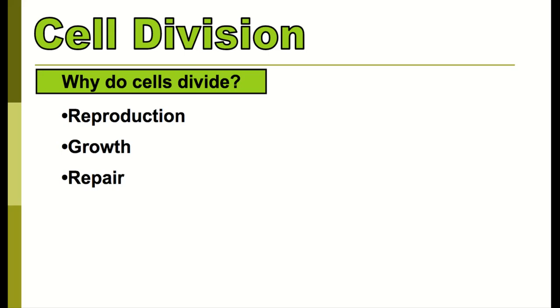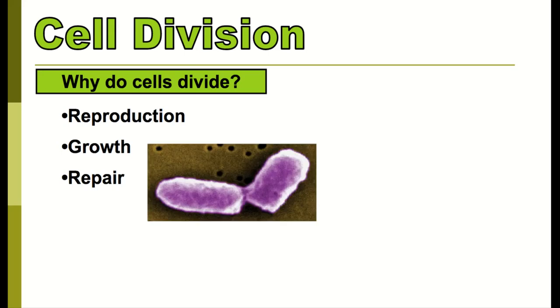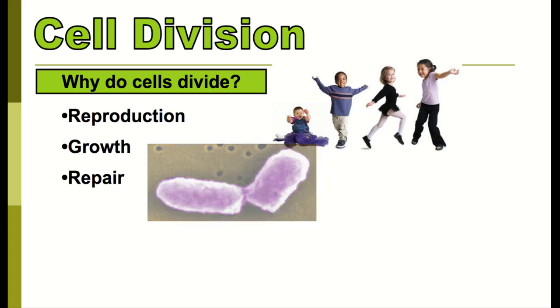The first is reproduction. When I say reproduction, I do not want you to think sexual reproduction, not sperm cells, not egg cells, but instead, this type of reproduction would be considered asexual reproduction. So, this will be smaller organisms, such as unicellular organisms, bacteria, things of that nature, that will reproduce by binary fission or some form of asexual reproduction where they're making exact identical copies of the parent and then splitting into two. Another reason we need cells to divide is for growth.